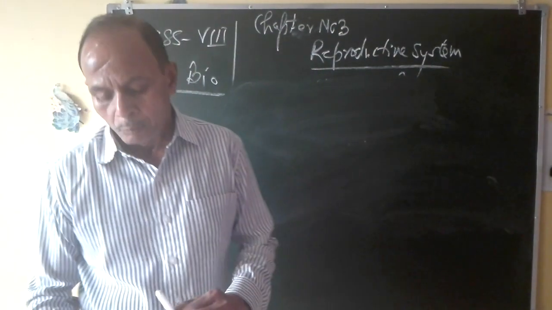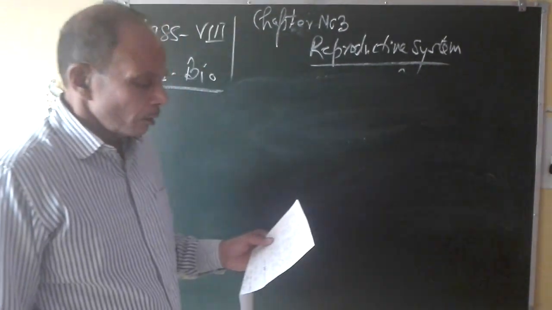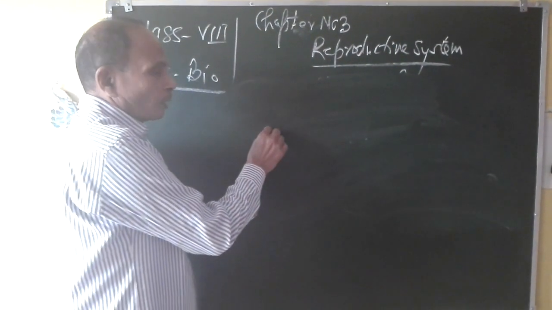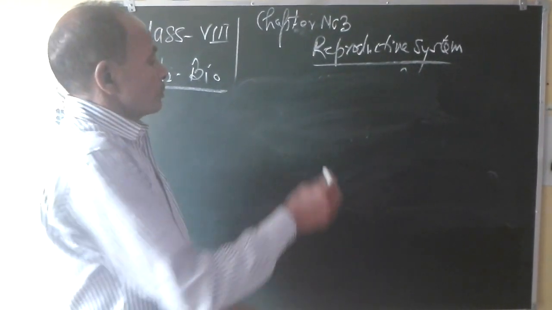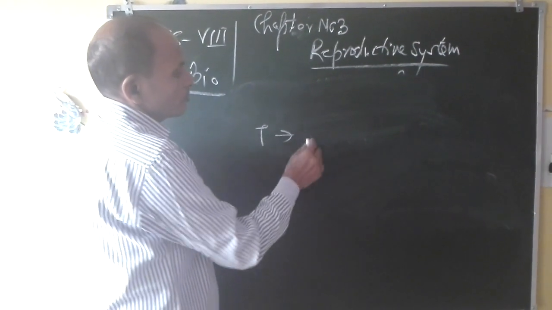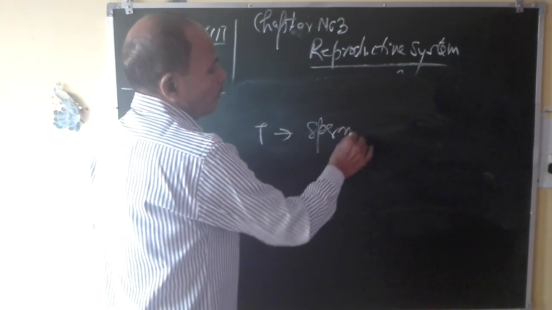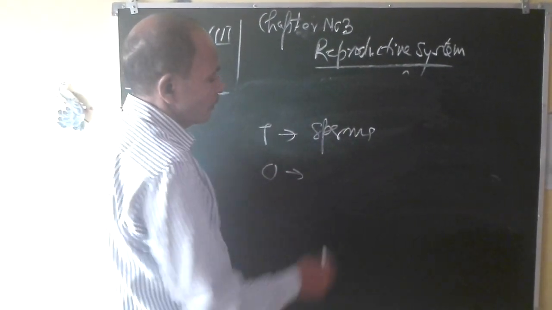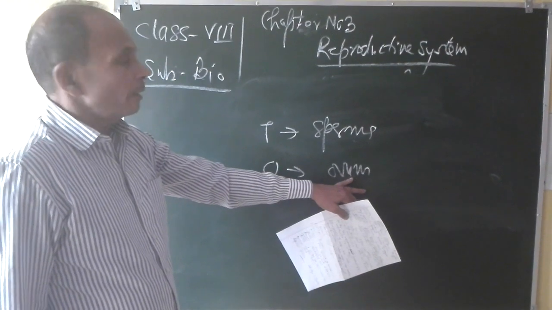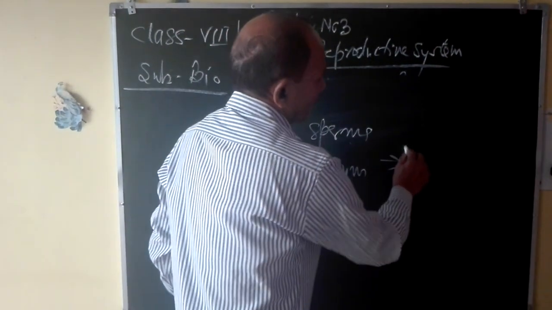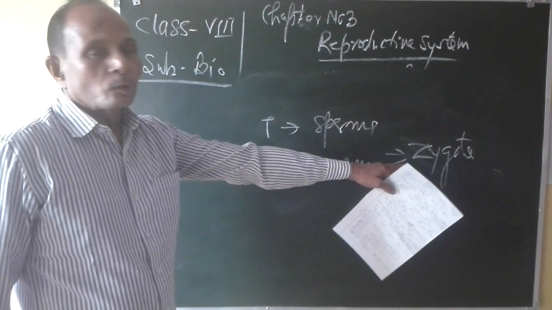After that, the new term which we are going to start is formation of zygote. The reproductive organs: here in this chapter we are studying especially about humans. So the testis produces the male reproductive unit, or you can say male gamete, which is known as sperm, and the ovary produces the female reproductive unit, or gamete, known as ovum. When this ovum is fertilized by sperm, then it will give rise to a zygote. In this way, the zygote is formed.